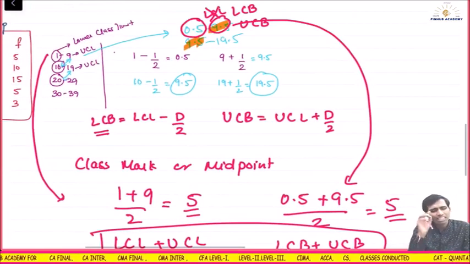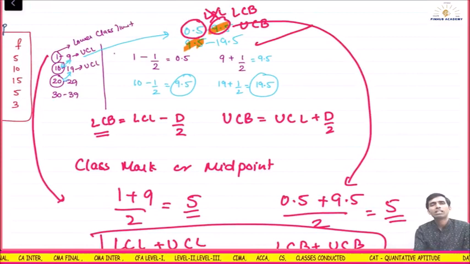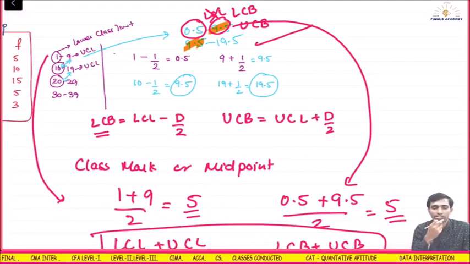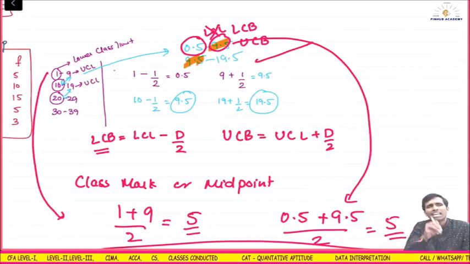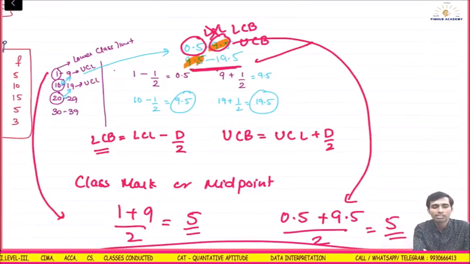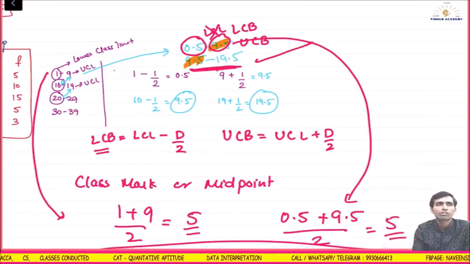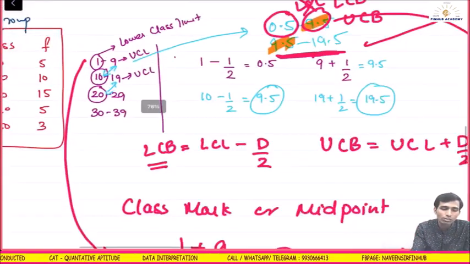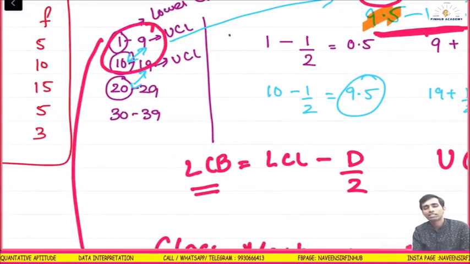But whenever you are doing analysis, the class needs to be continuous. It's very easy to analyze the things. What is the reason why the class needs to be continuous? We know where 9.8 will come. 9.8 will come in this class, because I know that everything above 9.5 will come in that class. Understood? But if I ask you now where the 9.8 will come, you have no answer for that. Correct?